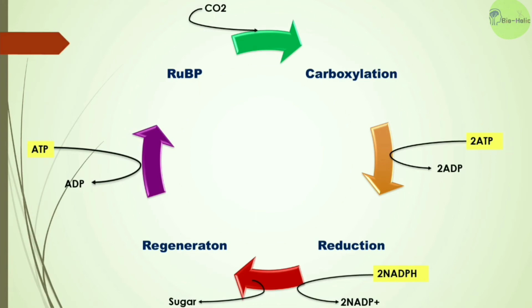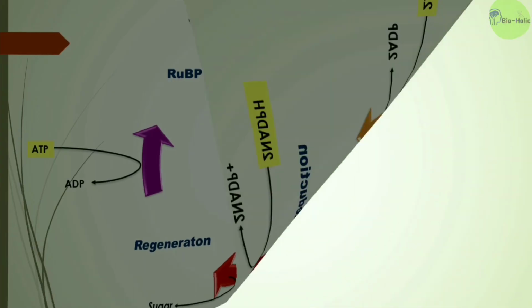So this is the overall steps of the Calvin cycle, where the RuBP is fixing the carbon dioxide and then the carboxylation step occurs. And during moving from the carboxylation to reduction step, there 2 ATPs are used. In the reduction step, there 2 NADPHs are used, and in the regeneration step there another ATP is used. So totally there are 2 ATP plus 1 ATP equal to 3 ATPs, and 2 NADPHs are used in the process of Calvin cycle, right?